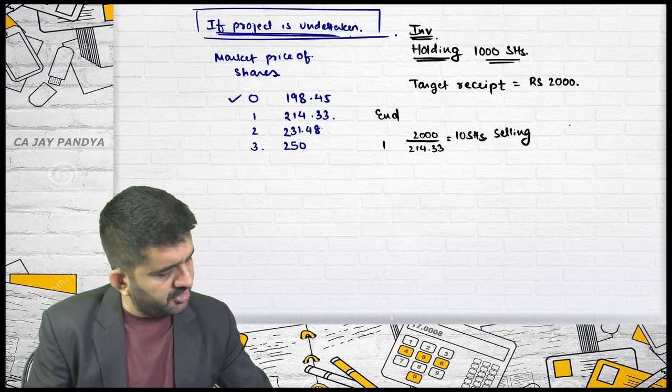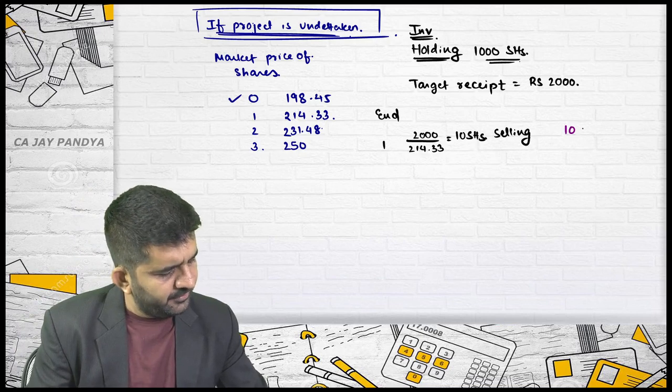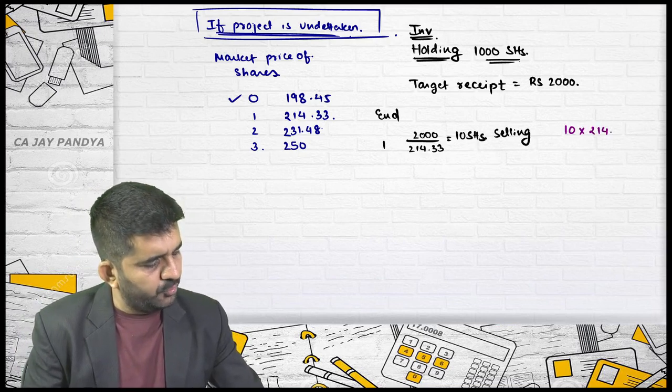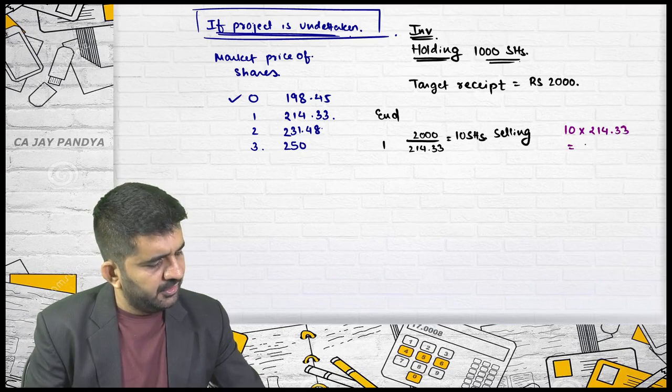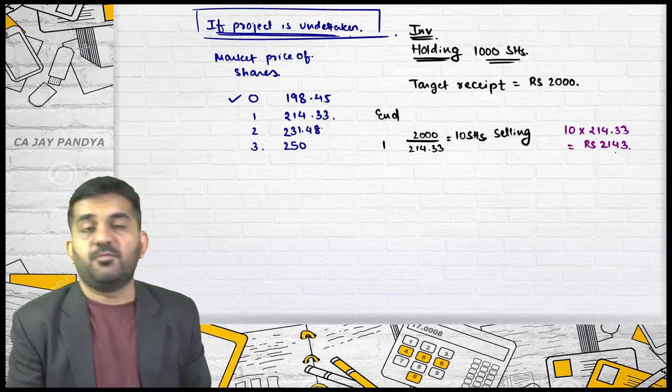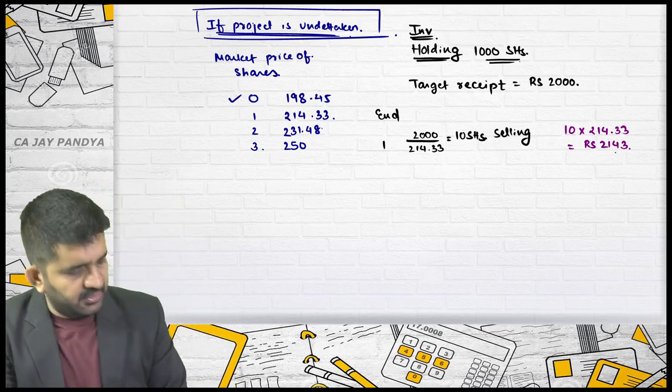How much money will be generated? 10 multiplied by 214.33. That is, you will be getting 2143 rupees in first year if you are an investor.